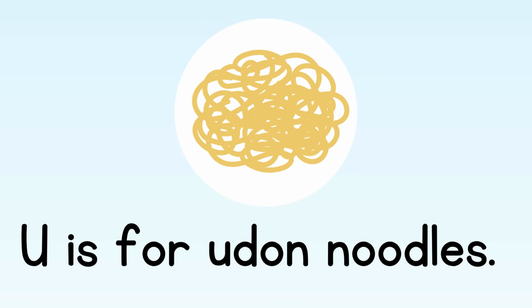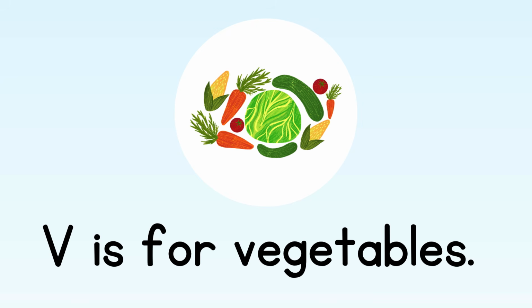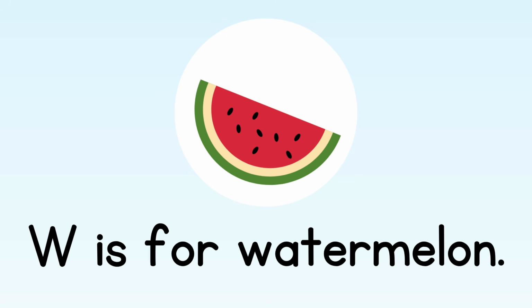U is for udon noodles. V is for vegetables. W is for watermelon.